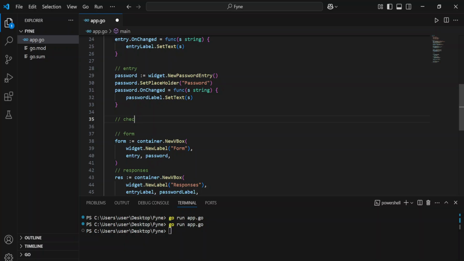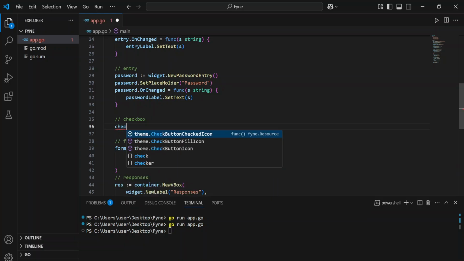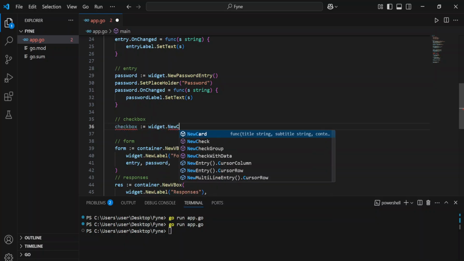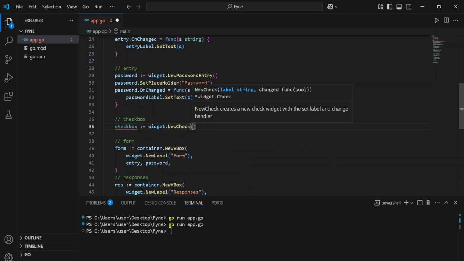You can define a checkbox, and then we can say checkbox equals to widget dot new check, and then we can say maybe accept terms. Of course, we've all seen this when you're signing up for a new account.